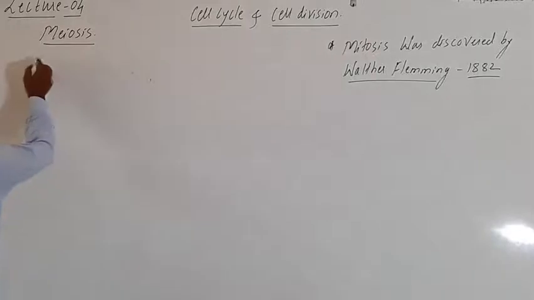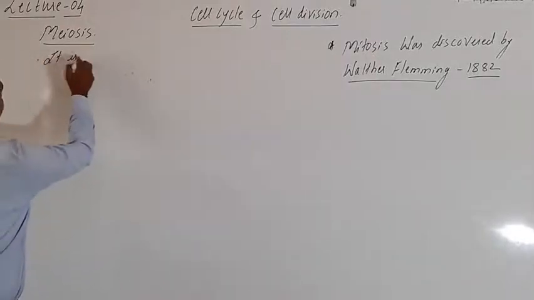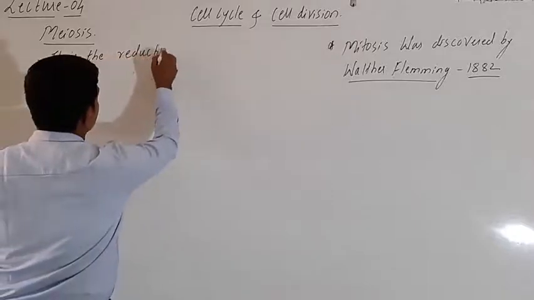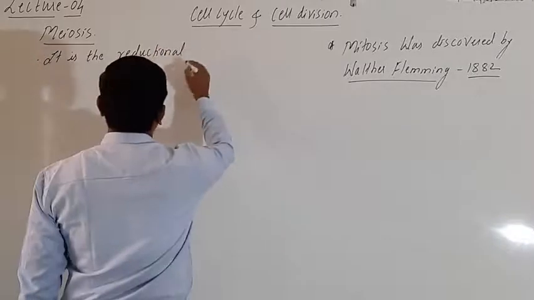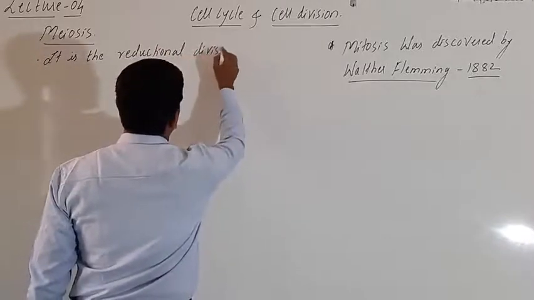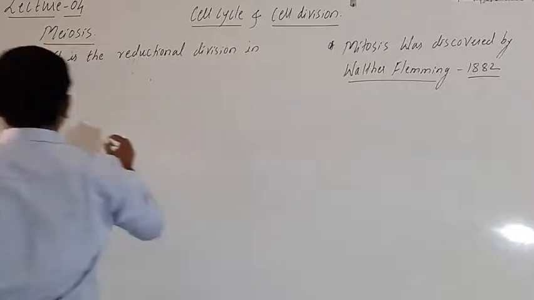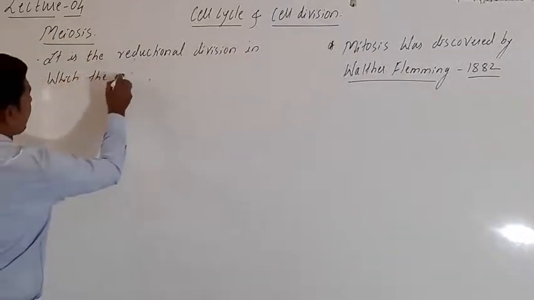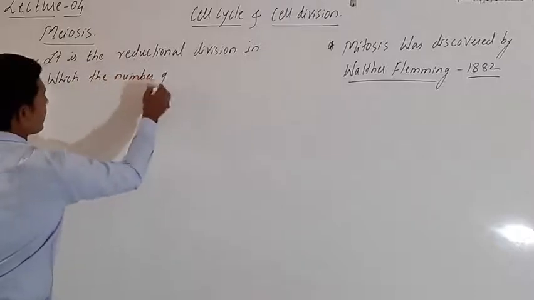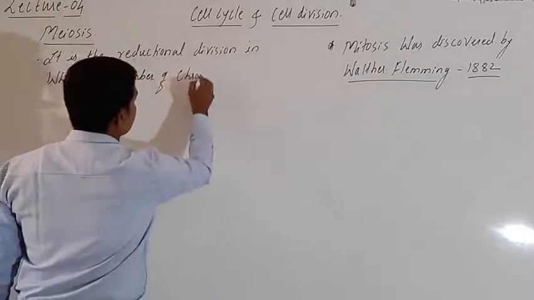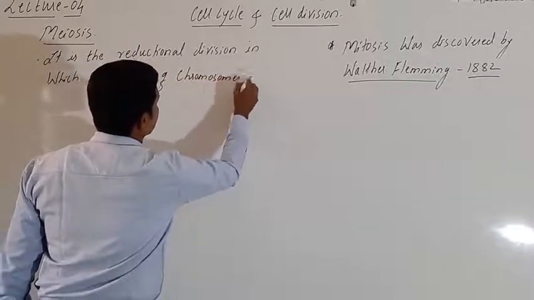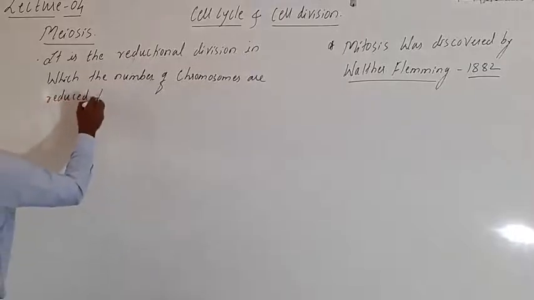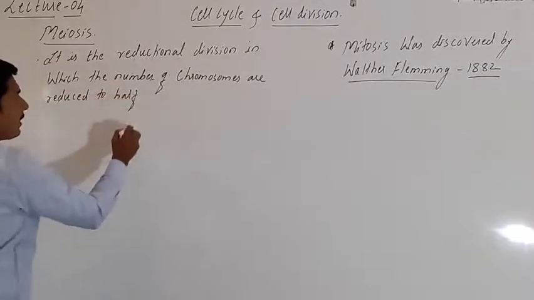So meiosis is the reductional division in which the number of chromosomes are reduced to half in each daughter cell.